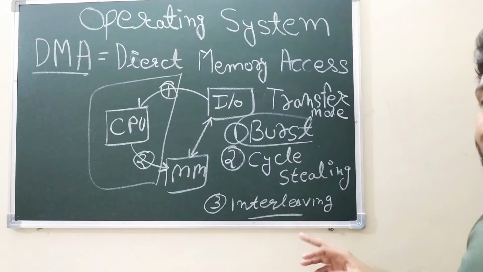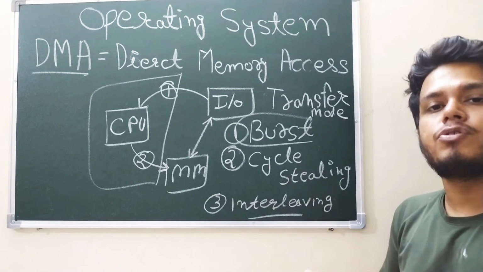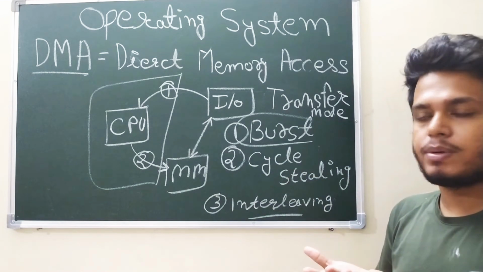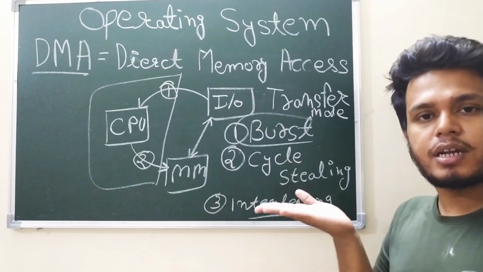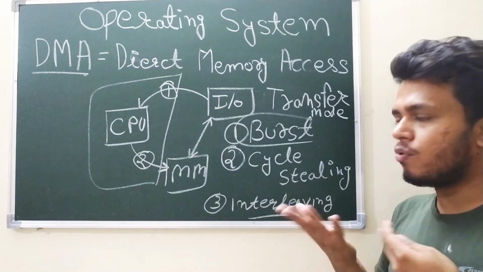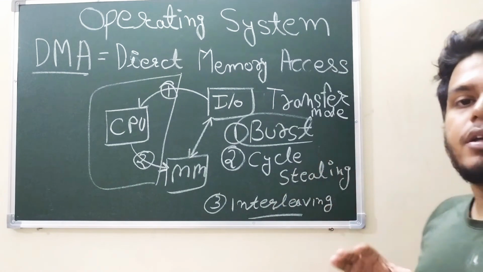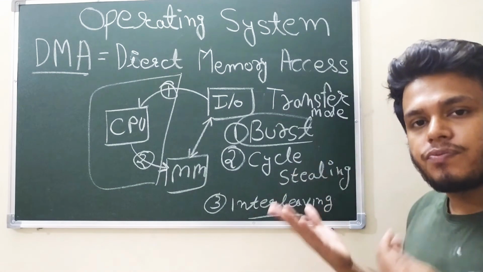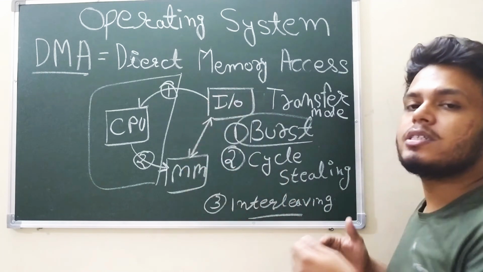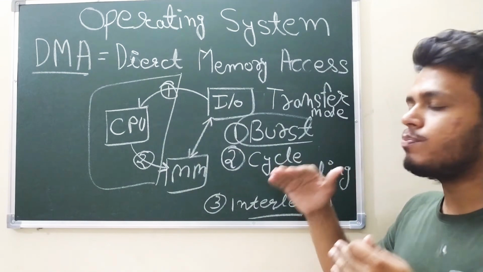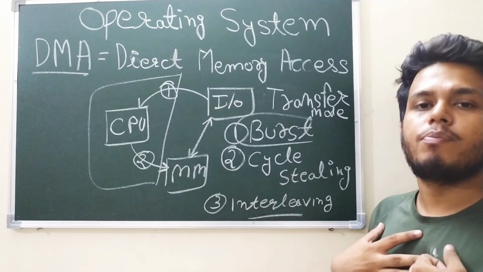And the last one is interleaving. This is the best method from the perspective of the CPU, because whenever the CPU is free, whenever the CPU's data bus and transfer bus are free, I will explain them. There are 3 buses available for the CPU to transfer anything: control bus, data bus, and address bus. But if the data bus is free and the address bus is free, and the CPU is not using them, then the input output devices start accessing the main memory. If the CPU is not performing any operation, in that particular case, we perform our operation.